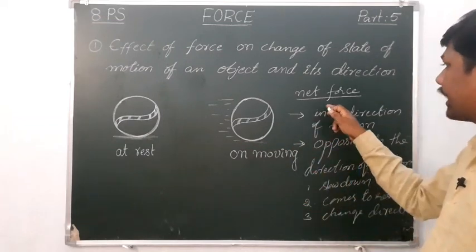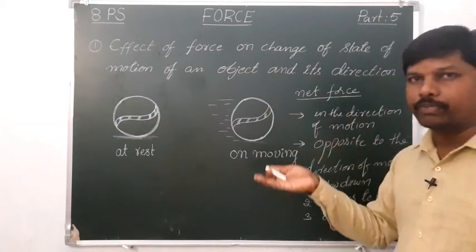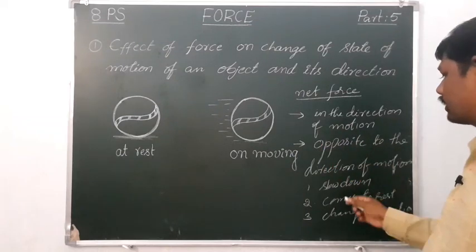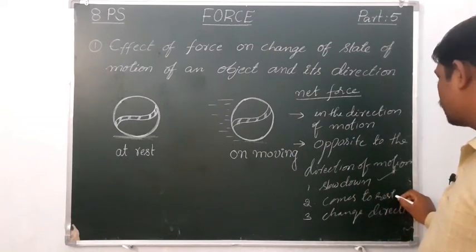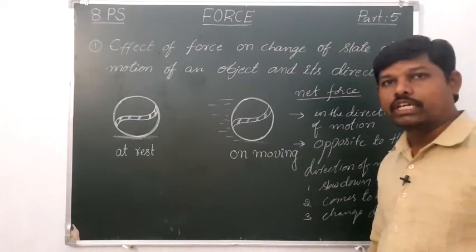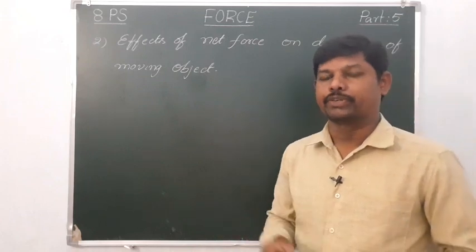So if the net force acts along the direction of the motion, it can increase its speed. And if the net force acts opposite to the direction of the motion, it may slow down the motion, or the object may come to rest, or it can change the direction of the motion. Let us discuss one more activity.